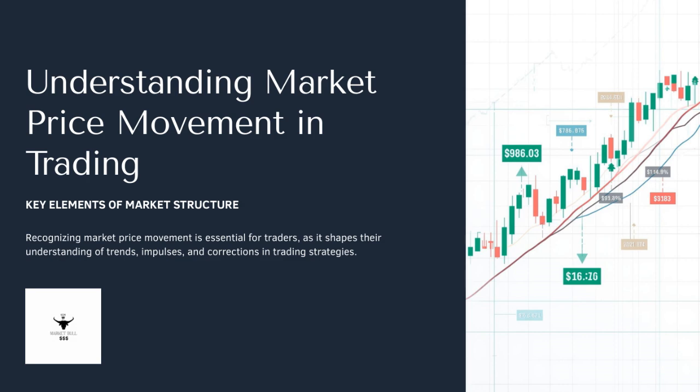Next, we consider impulses and corrections. Impulses are strong moves in one direction, often signaling a continuation of the trend. Corrections, on the other hand, are smaller pullbacks or reversals within that trend, offering potential entry points or warnings. By understanding these elements, trends, impulses, and corrections, we can better anticipate future movements and refine our trading plans. This understanding ties directly into the overall goal of mastering market analysis, enabling us to navigate the markets more confidently and effectively.